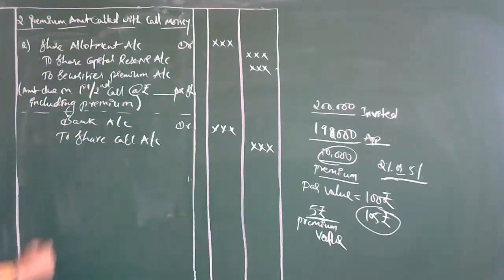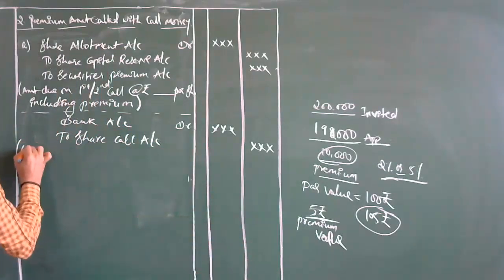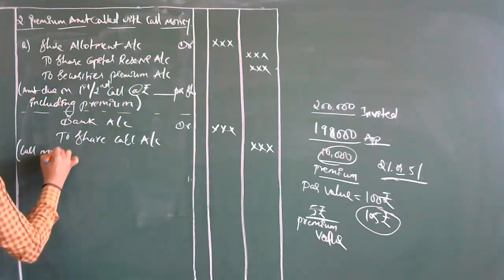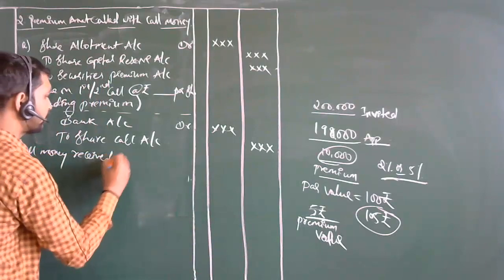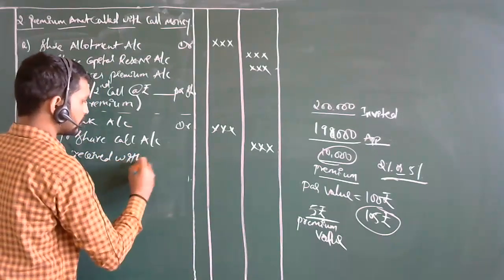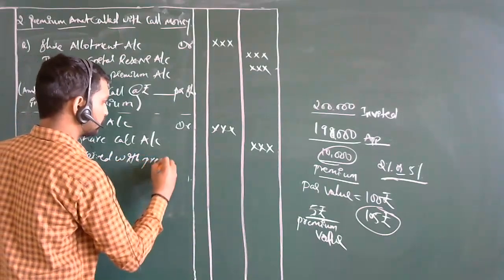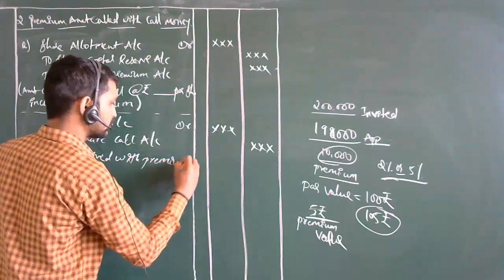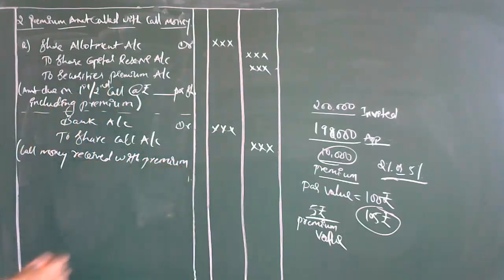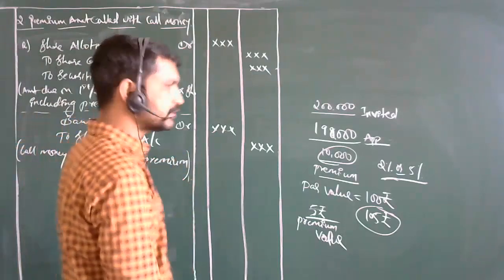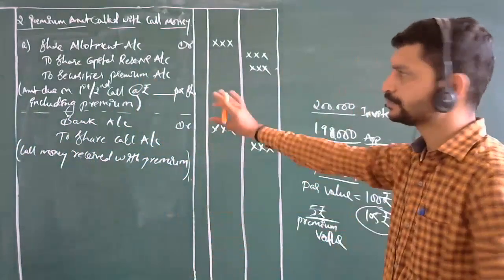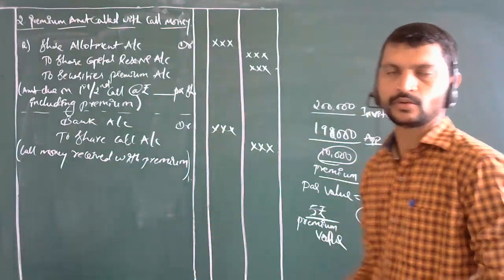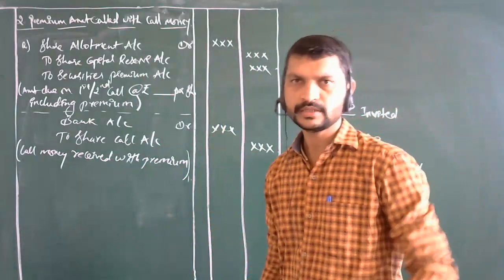Then you can say call money received with premium. That's it. So these are the things where we are going to pass the journal entries regarding the premium, right? Whenever they call, we can take over here.